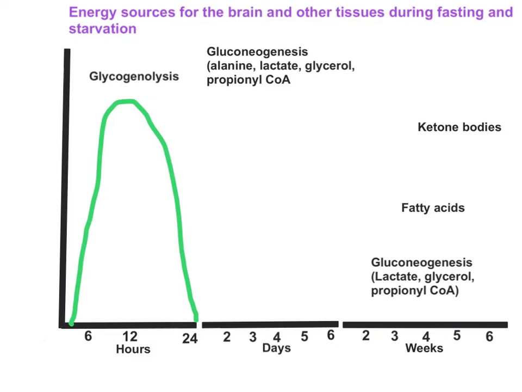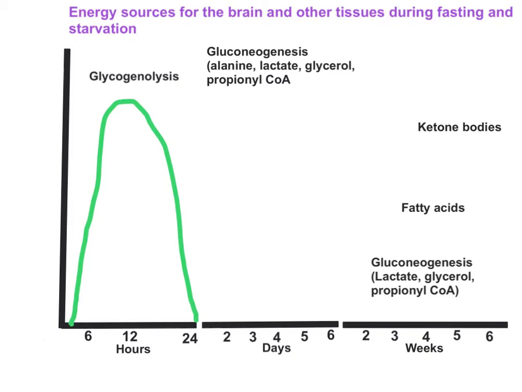Now when the glycogen is completely depleted by 24 hours, by this time the brain has not yet adapted to use ketone bodies as the alternate energy source. Red blood cells are entirely dependent on glucose for their energy. So what else will help the brain and red blood cells get their energy source during this time? Another source of glucose is gluconeogenesis.